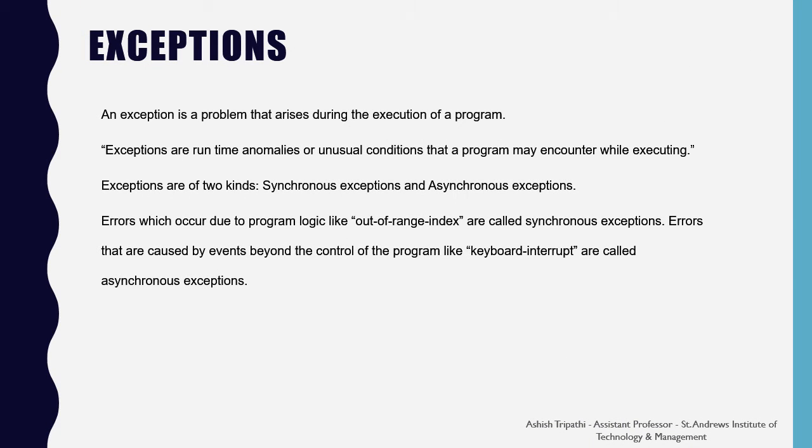Exceptions. An exception is a problem that arises during the execution of a program. Exceptions are runtime anomalies or unusual conditions that a program may encounter while executing. Exceptions are of two kinds: synchronous exceptions and asynchronous exceptions. Errors which occur due to program logic, like out-of-range index, are called synchronous exceptions. Errors that are caused by events beyond the control of the program, like keyboard interrupt, are called asynchronous exceptions.